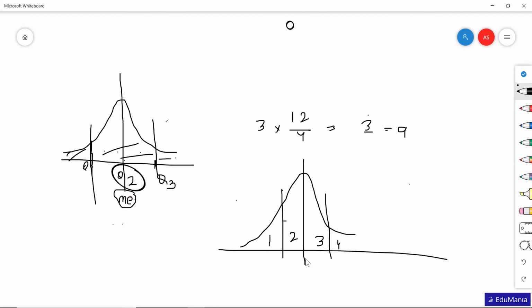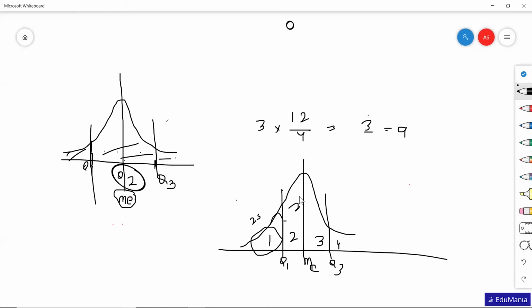So this is going to be the median, which will divide the data into two parts, 50% on the left and 50% on the right. This is going to be Q1 and this is going to be Q3, quartile 3. So what does it mean? That this particular portion of the data set will be having 25% of the data.